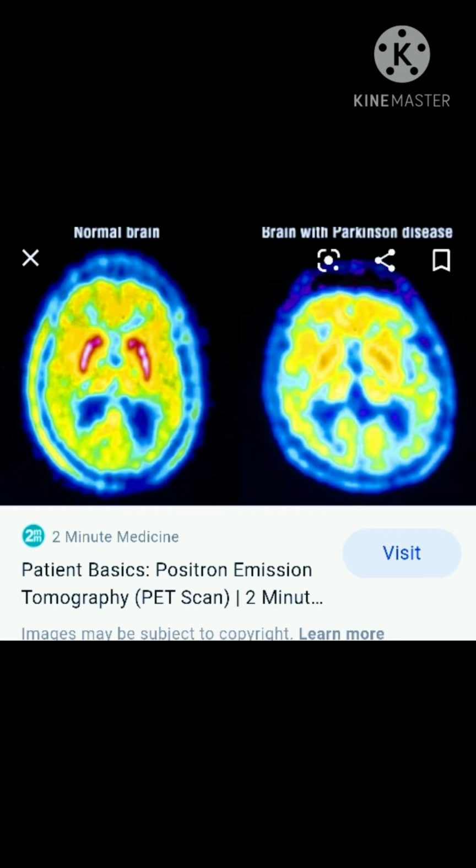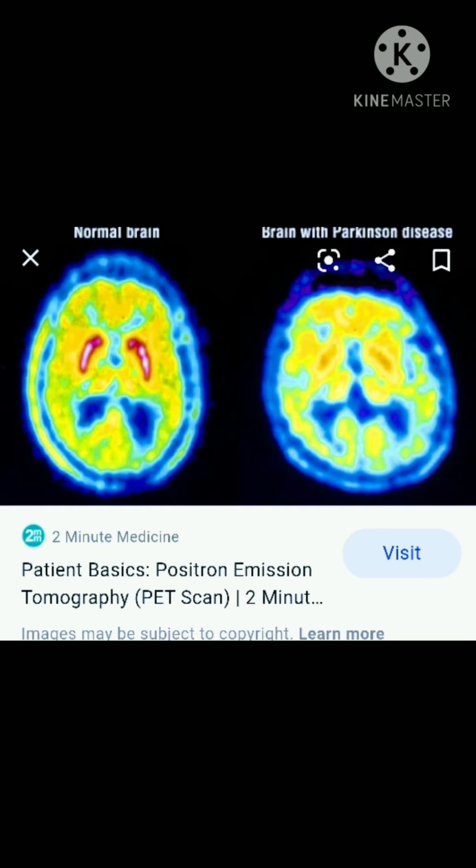This test measures the metabolic activity of tissues within the human body. A radio tracer that is radioactive in nature is used to study particular tissues or organs.